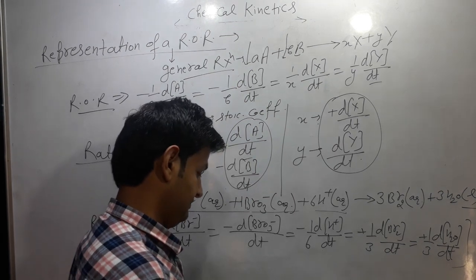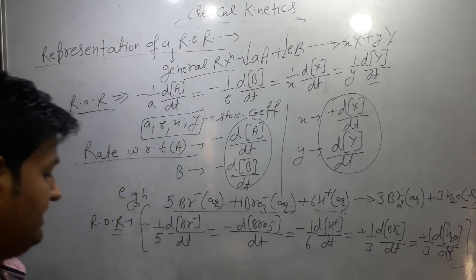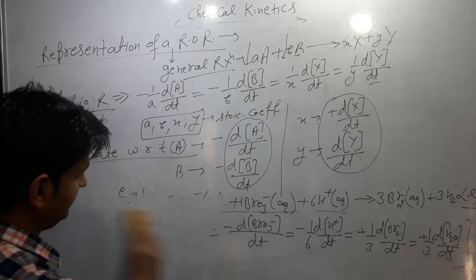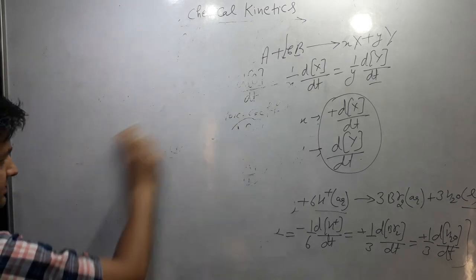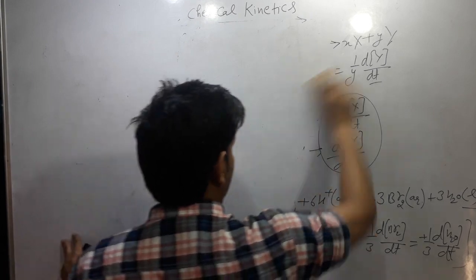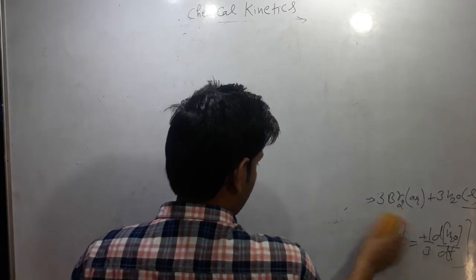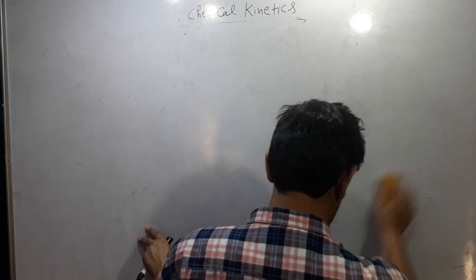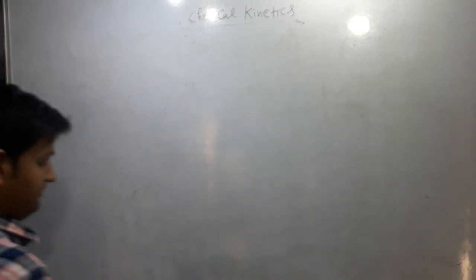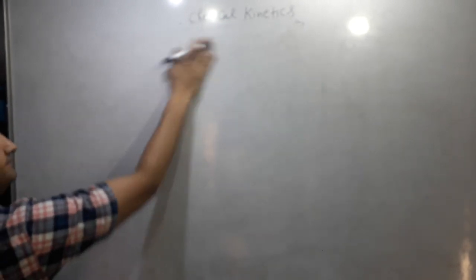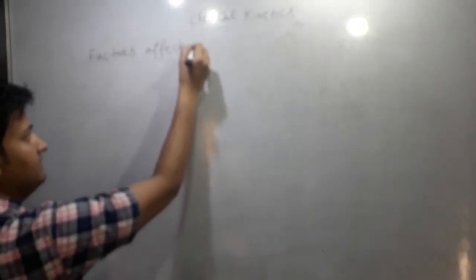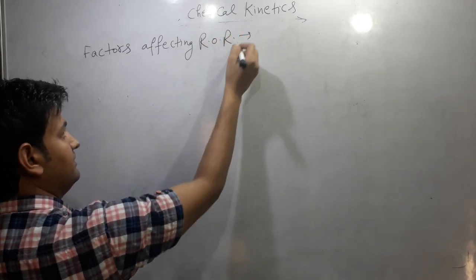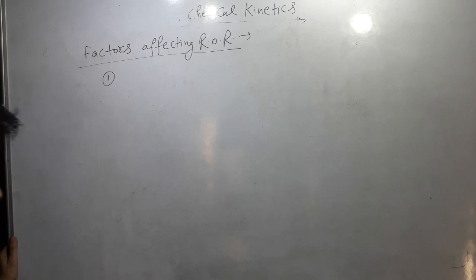Now our next topic is the factors affecting the rate of reaction. There are several factors which affect the rate of a chemical reaction. That is the nature of the reactant, temperature, concentration, catalyst, and surface area. First is the nature of reactant.